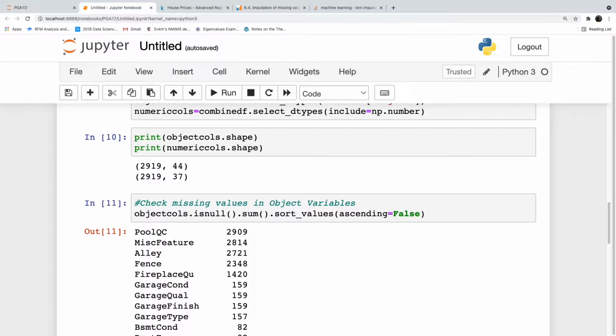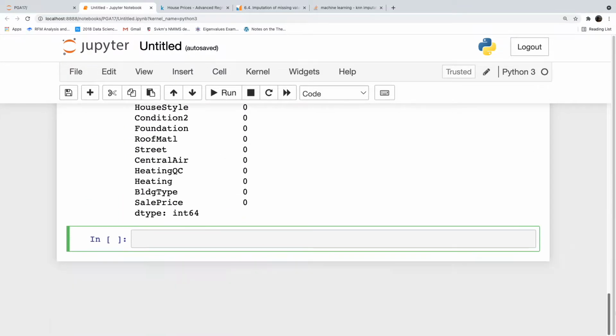But think, what is the reason for missing here? Those features might not be available. The reason for missing values in the columns called fence, alley, pool QC, misc feature, and what is the other one?